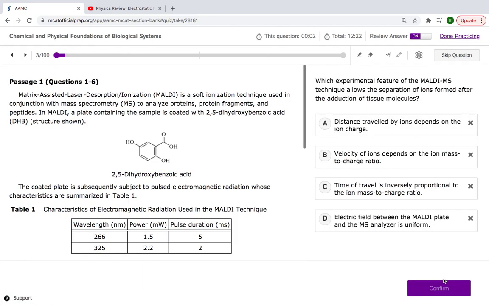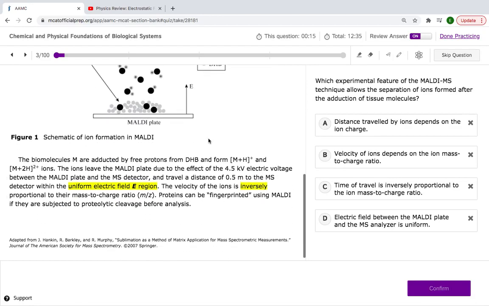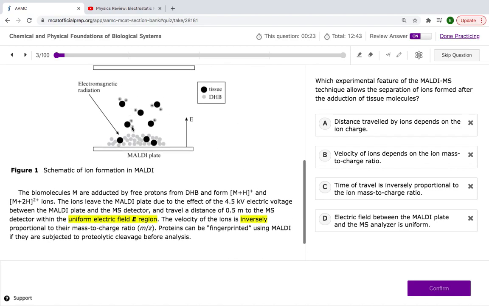Next question. Which experimental feature of the MALDI MS technique allows a separation of ions formed after the adduction of tissue molecules? Okay. Ooh, now they're asking us about MALDI. I knew there was a question going to come up like this. MALDI. All right. Separation of ions. These are our ions. Why are they separated? Why are they not all together? Why is one all the way here and one down here?